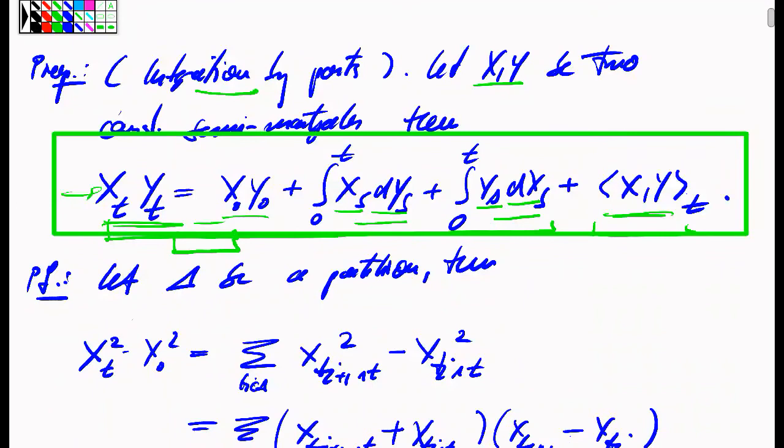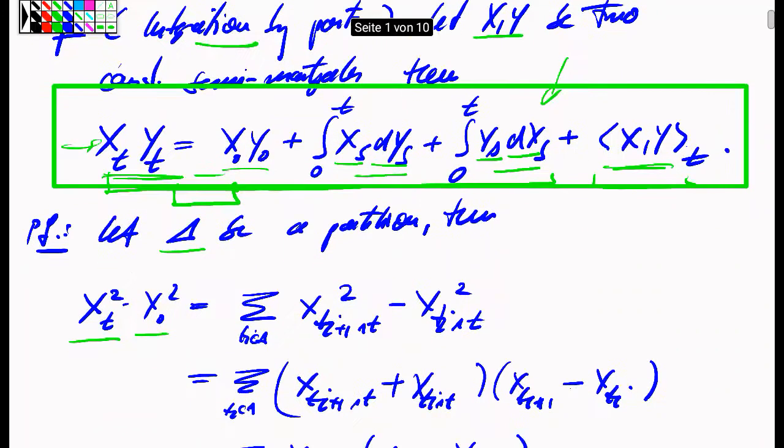In the simple case, when x and y are the same. The formula that I want to prove is a bilinear formula with respect to the two components x and y. And so by polarization, as we had done before already, it is sufficient to prove the formula on the diagonal, if you like, when x and y are the same.